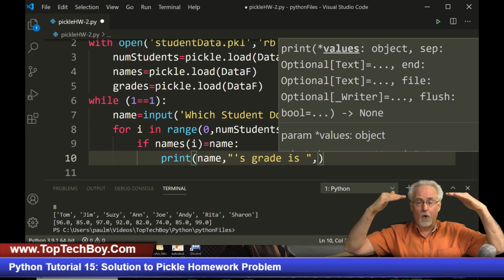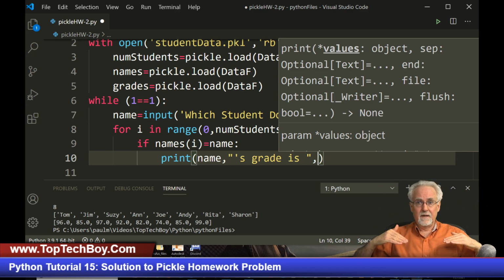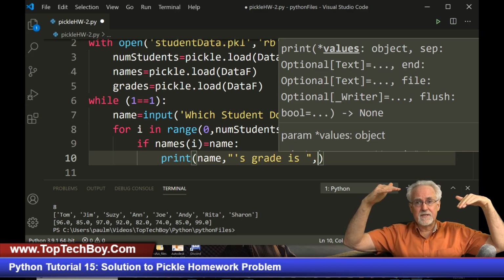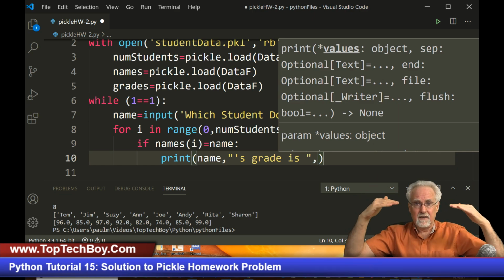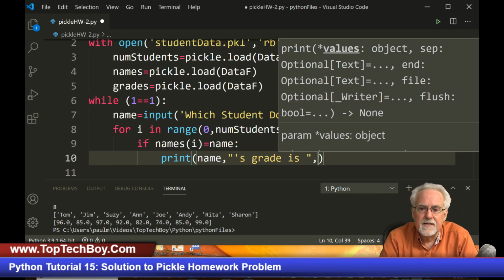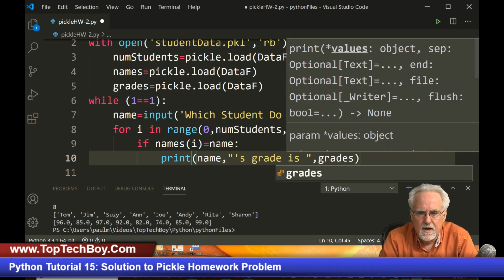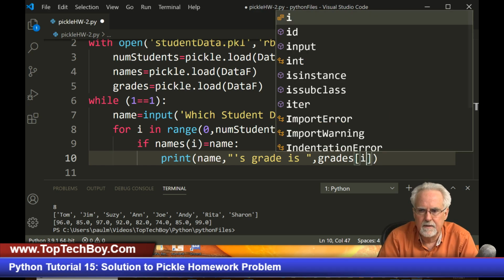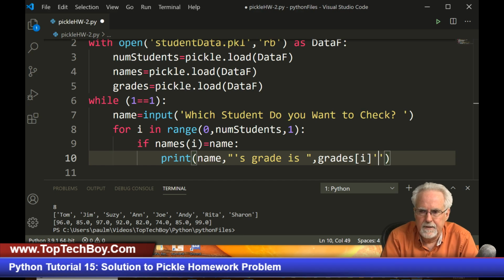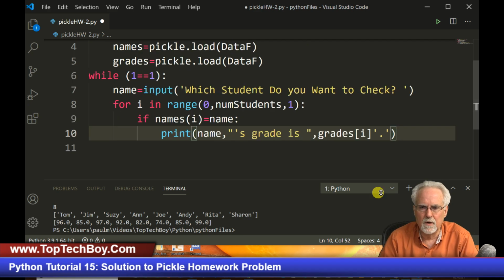Well, if I put them in order, which I did, if Joe is the first person on the list, then I want to print the first grade on the grade list. If Joe is the fourth person on the list, I want to print the fourth number off the other list. So you see those two lists are synchronized, and so what is his grade going to be? It is going to be grades of I. And then let's be even super good, and let's put a period at the end of that. Man, what is the chance of this working?